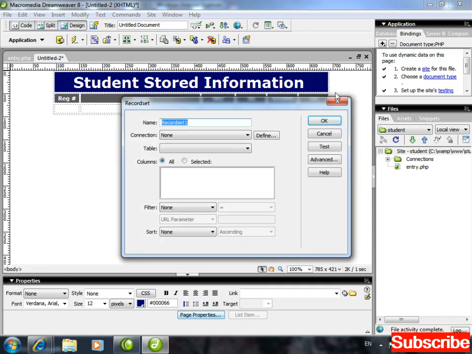Record set. What is the name of the record set? RS. R for record, S for set. Any name you can write. Through which connection? The connection CN. From which table? From the STD table. And you need all columns. Yes, I need all columns. Simply click on test and check it out.